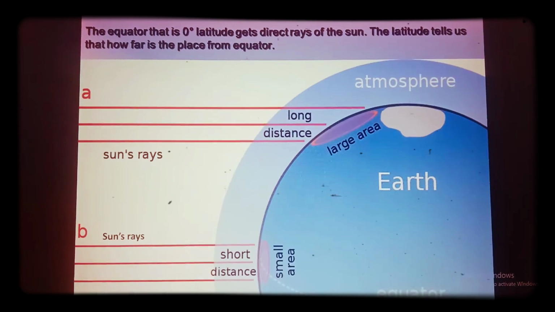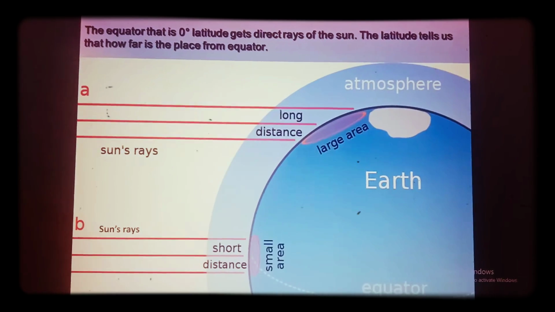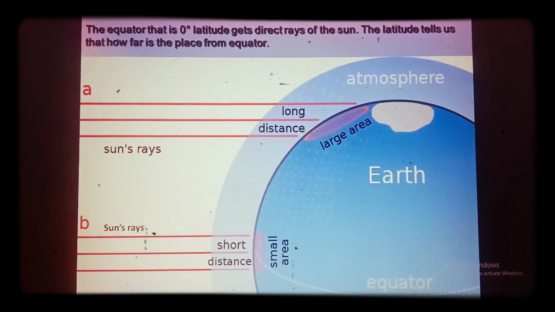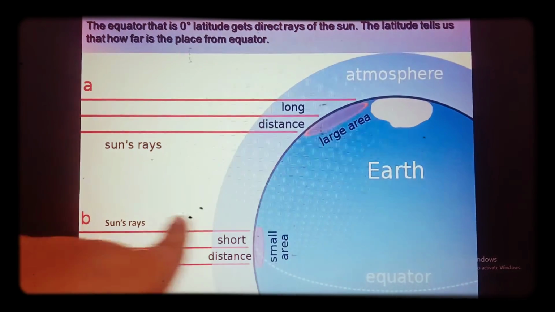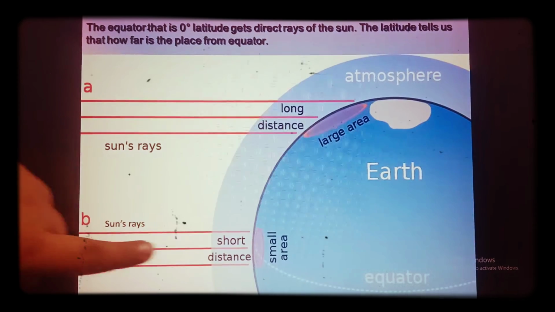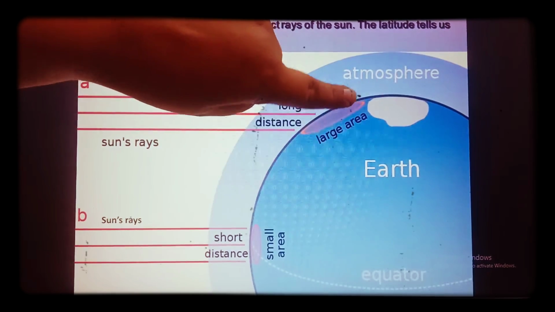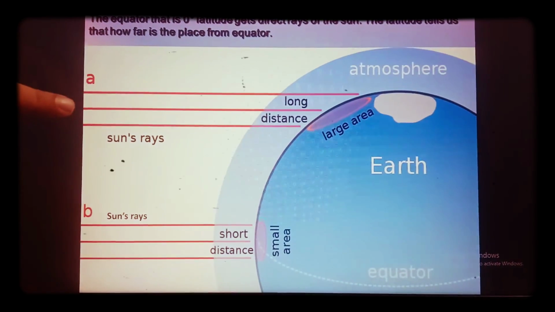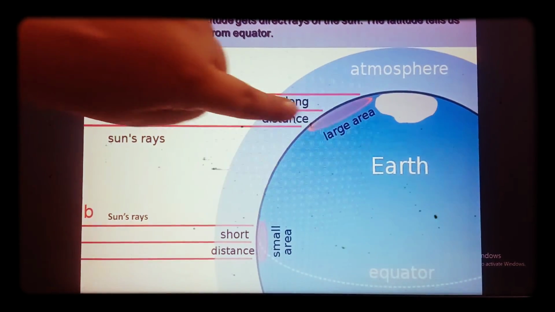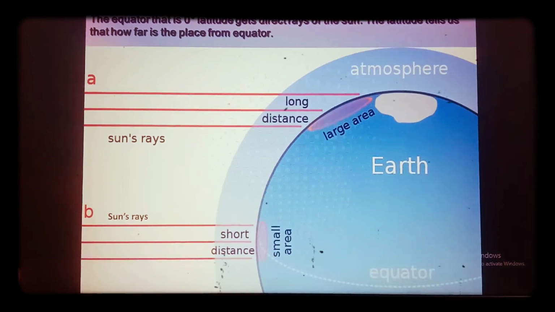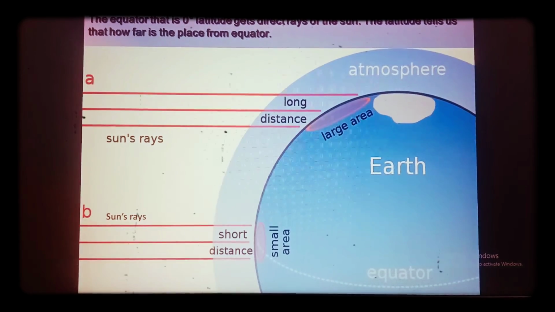So the equator, that is 0-degree latitude, gets direct rays of the sun. The latitude tells us how far the place is from the equator. As you can see in this picture, this is the smaller area as sun rays are coming directly to the equator, and here is the pole area and the lower pole area. Sun rays are coming to a far away place. So this is the long distance and this is the short distance. So that is why the equator gets the direct sunlight.